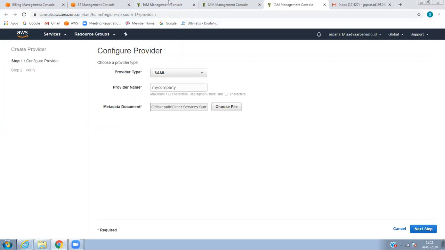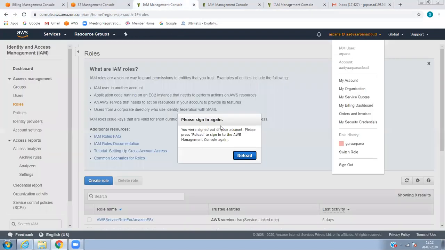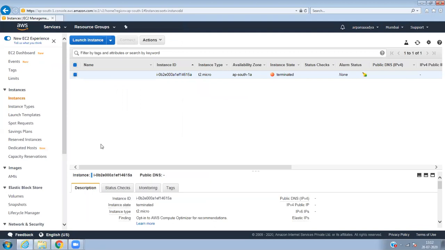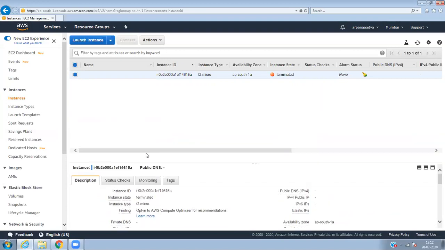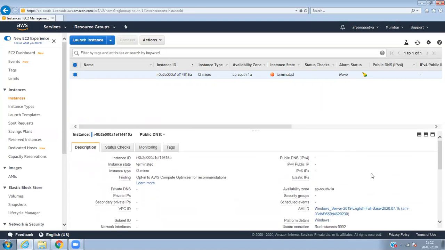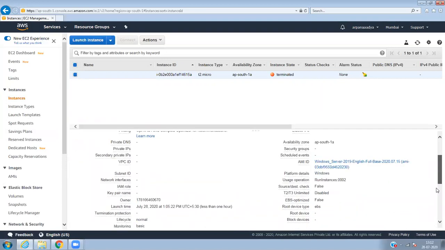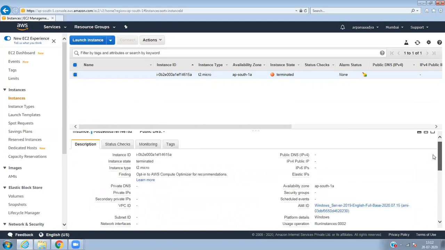In this case, this is my metadata: whatever I can see, what the server is, the name I've given, everything.